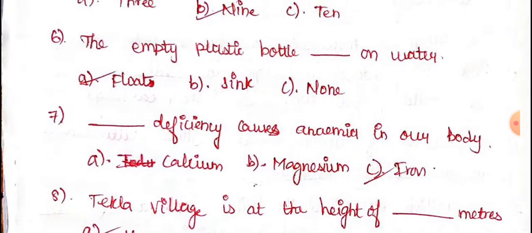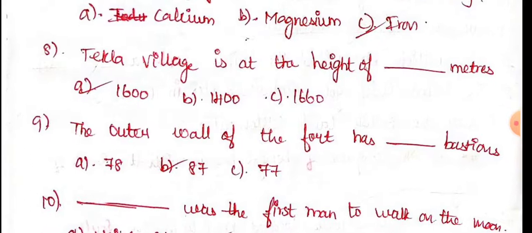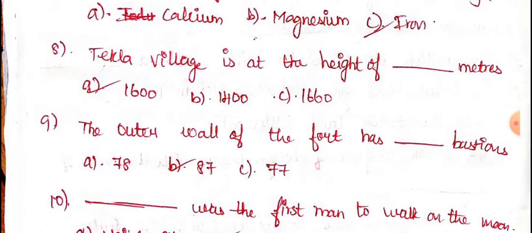Seventh one. Dash deficiency causes anemia in our body. Iron deficiency. What's the answer for that? Iron. Eighth question. Tekla village is at the height of 1600 meters. How many meters? 1600 meters. The ninth one. Outer wall of the fort has dash basitons. How many basitons? 87 basitons.